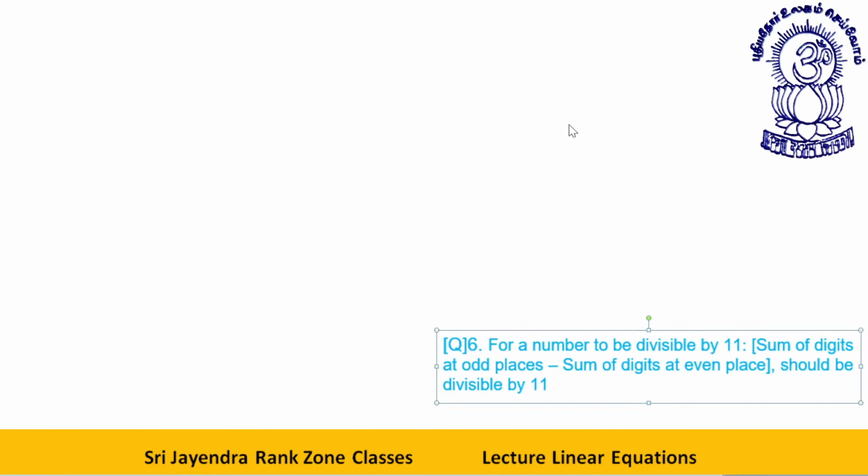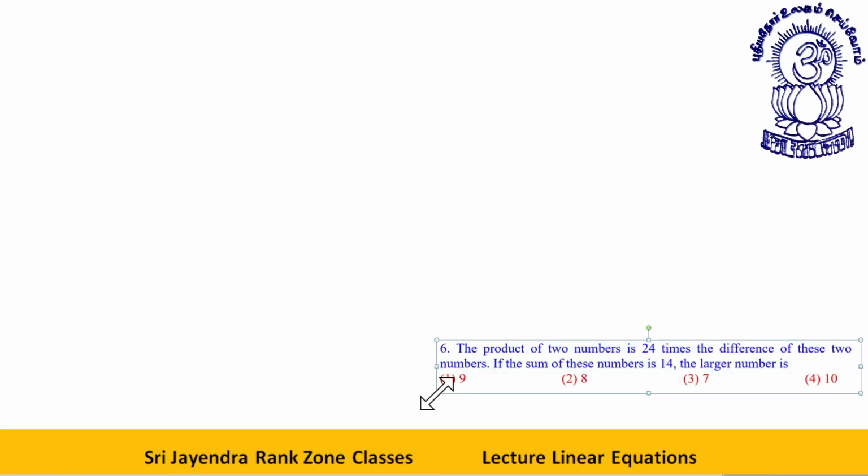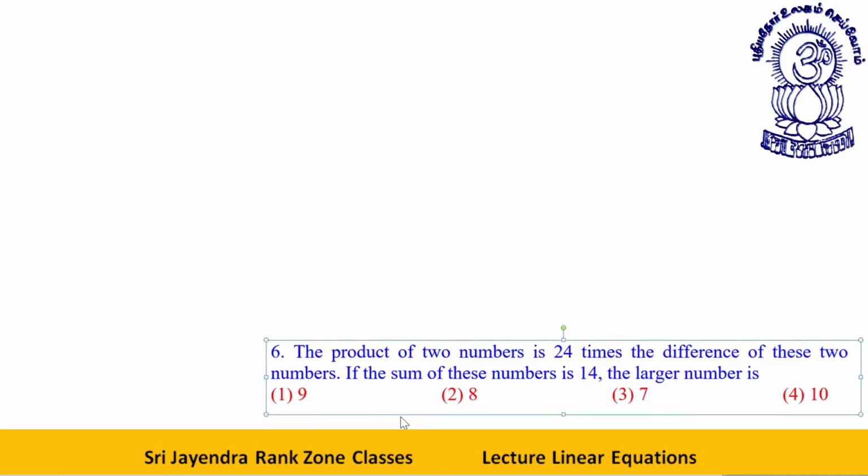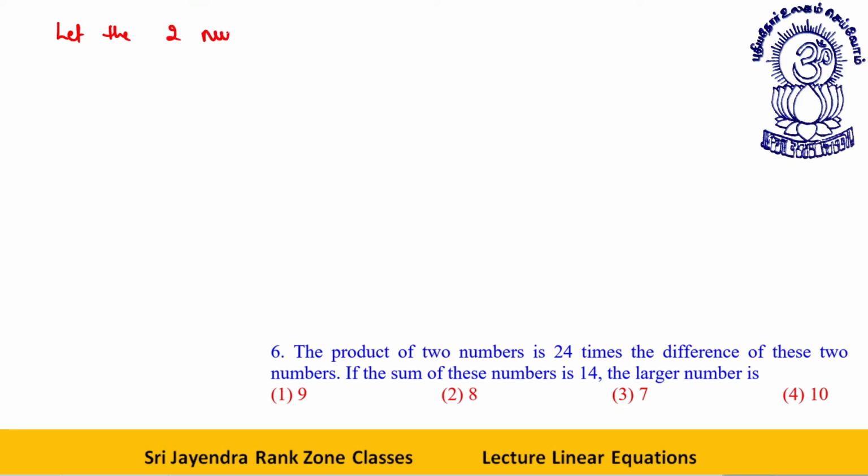Next question is, the product of two numbers is 24 times the difference of these two numbers. First of all, let the two numbers be x and y. Now, the product of two numbers xy is equal to 24 times the difference of the two numbers x and y. Fine. The sum of these numbers is 14. This is one thing.